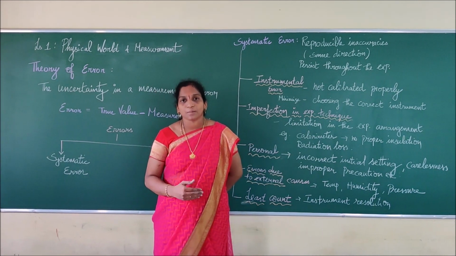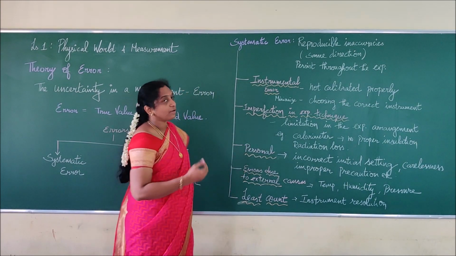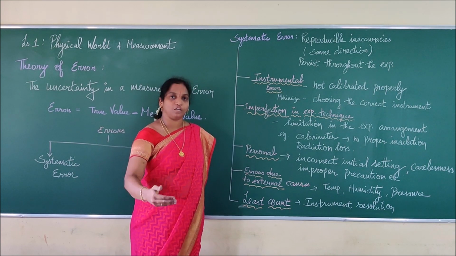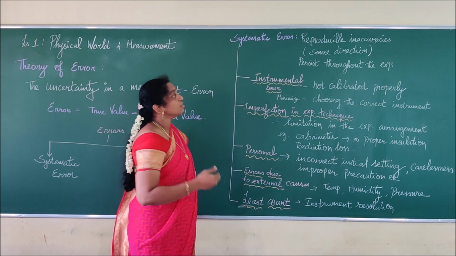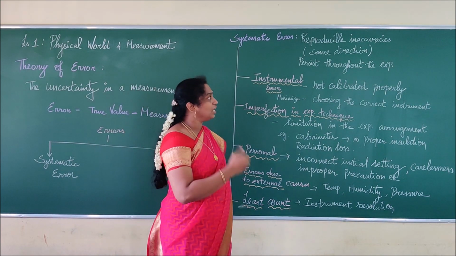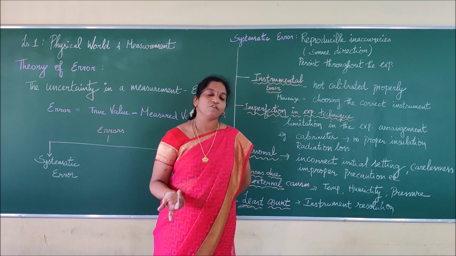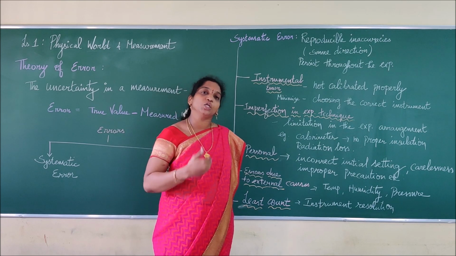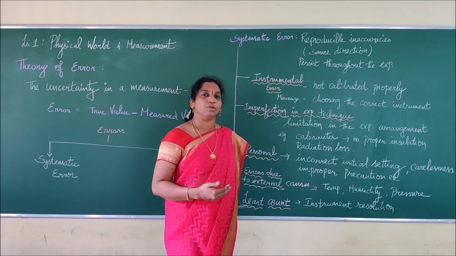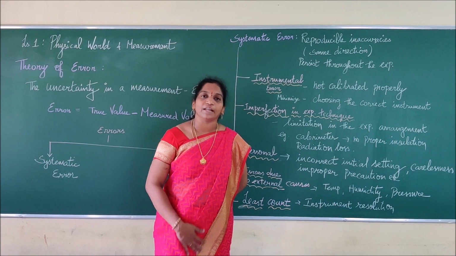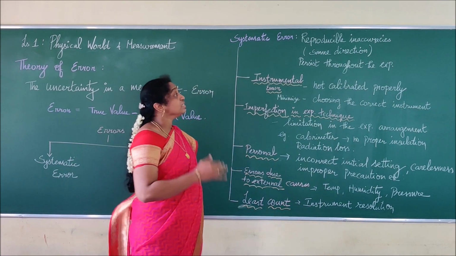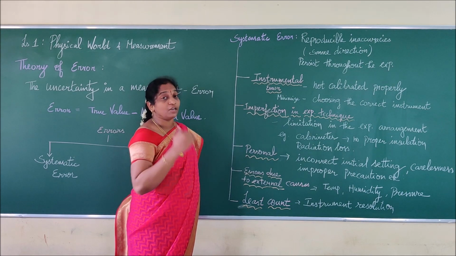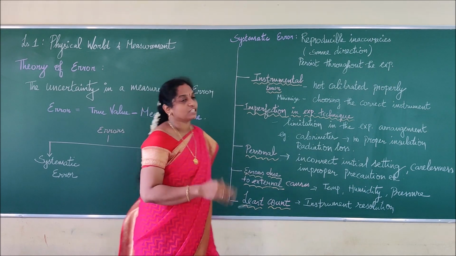So what is a systematic error? Systematic means something that is repeated continuously. We can say it is a reproducible inaccuracy. Some inaccuracy that is continuously repeating and reproducible, we call that systematic error. It follows the same direction and is present through all the experiments.